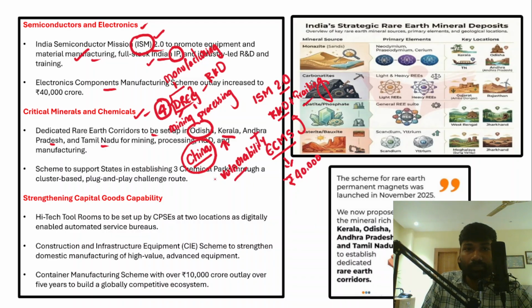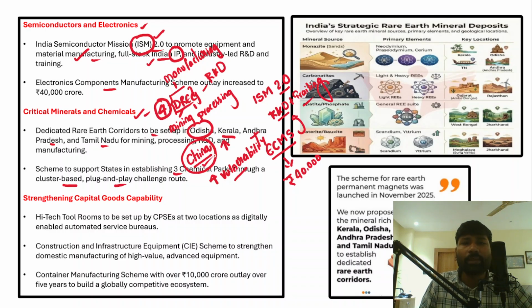So in order to reduce the vulnerability, and to increase self-sufficiency and self-reliance, the rare earth elements or metals corridor has been established in 4 Indian states. Now, in fact, the scheme is going to support states in establishing 3 chemical parks through a cluster-based plug and play challenge route.